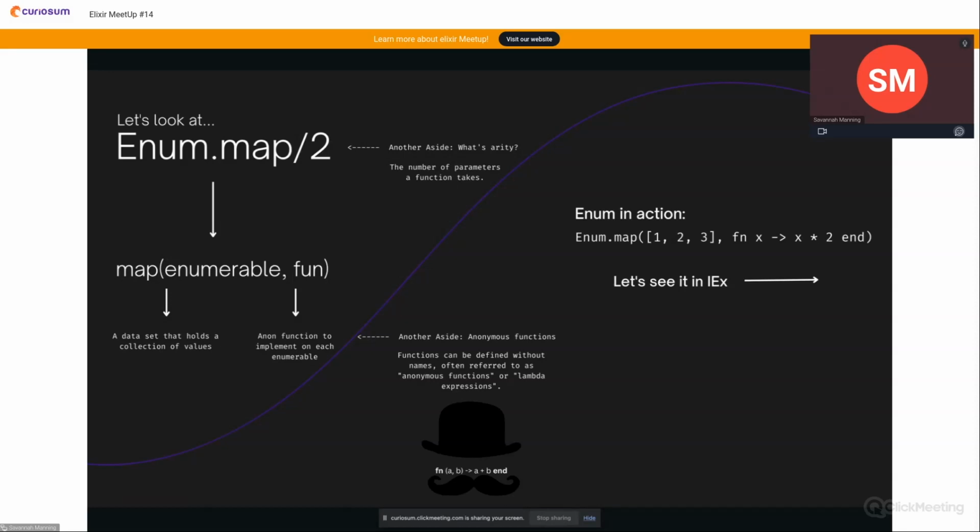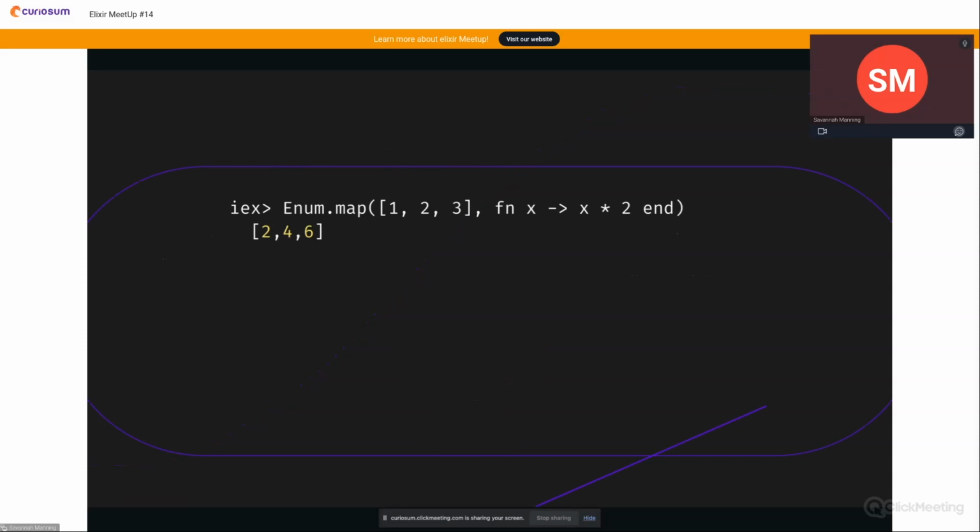Enum in action. So let's see Enum.map and how it works. If we run this in IEx, we pass in a list of integer literals and we call a callback on it and multiply x by 2. So we get 2, 4, 6. Let's do a more verbose example.